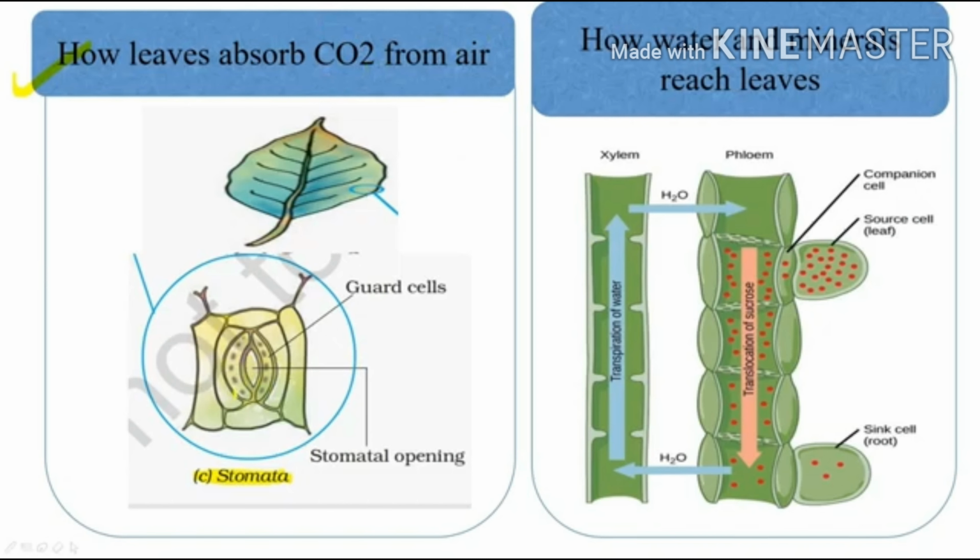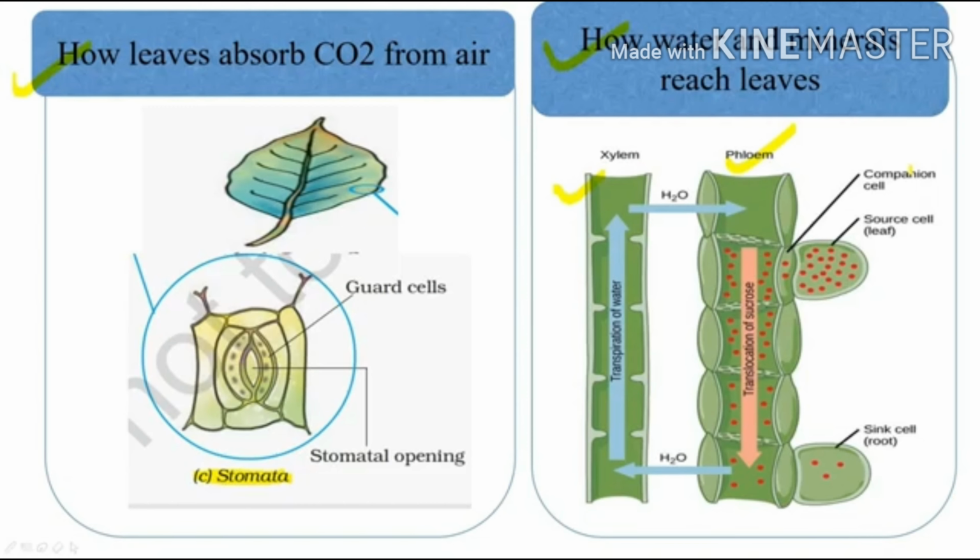And now we will study how water and minerals reach leaves. Water and minerals reach the leaves by the xylem and phloem, pipe-like structures in the stem. In the stem, there are pipe-like structures called xylem and phloem. From those, water and minerals reach the leaves.